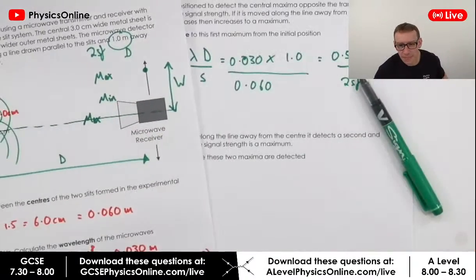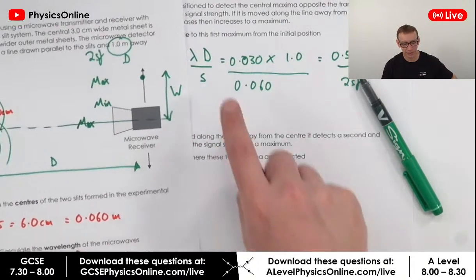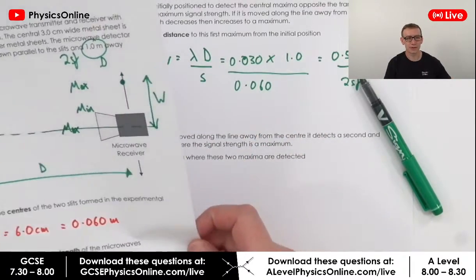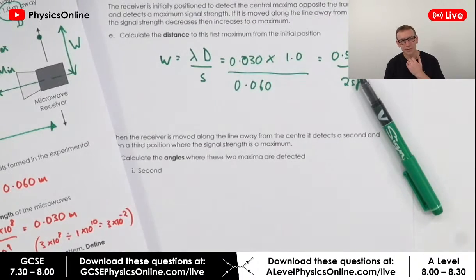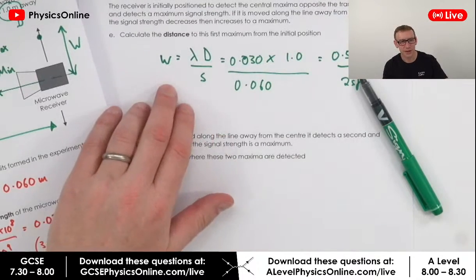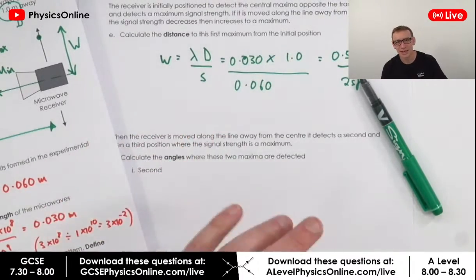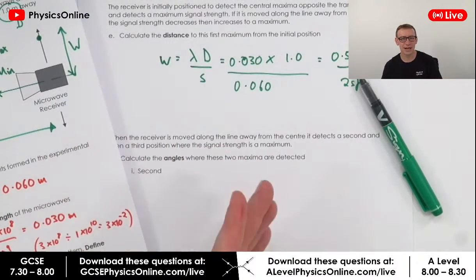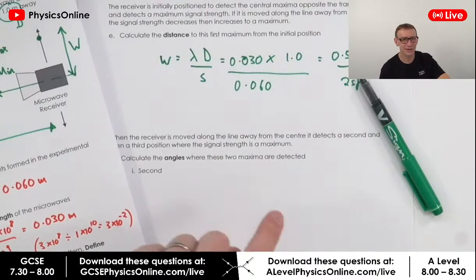Okay, so what he says, isn't it n lambda equals d sine theta? Cricket addicts, that is the equation for a diffraction grating, not a double slit. And that's why I'm using this equation here to do with double slits rather than for diffraction gratings. Also, this is sometimes given as lambda equals ax over d. I think this is the OCR version, but OCR and AQA have slightly different equations for this.